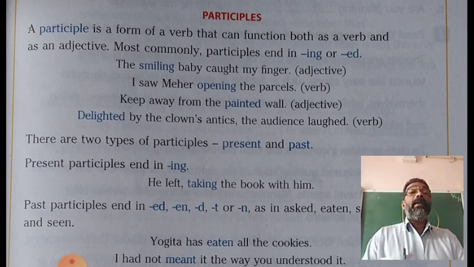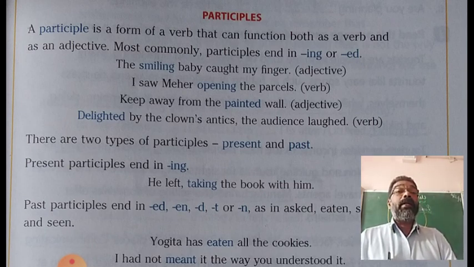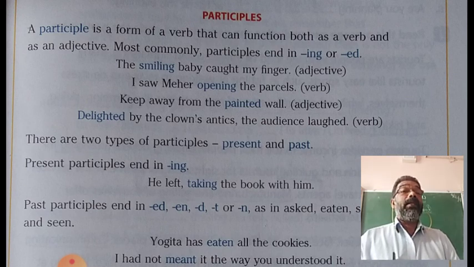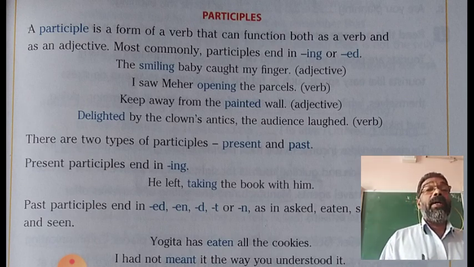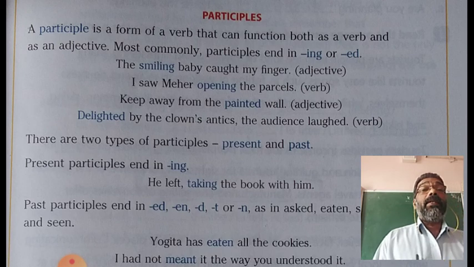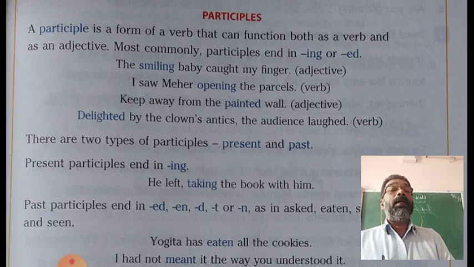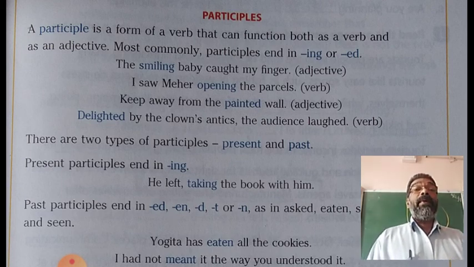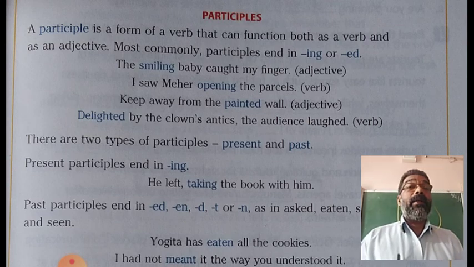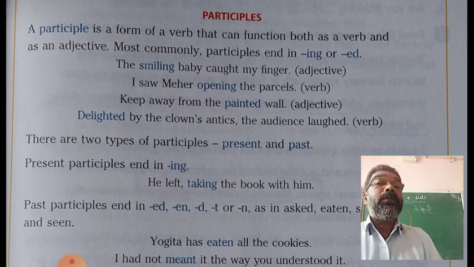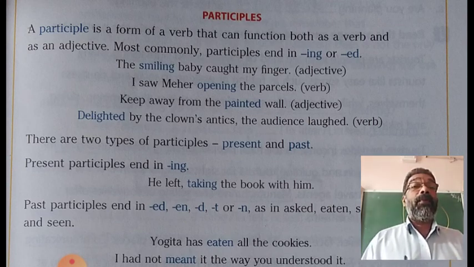Another example, I saw Meher opening the parcel. Here in this sentence, opening is a participle, present participle, used without a helping verb before it.